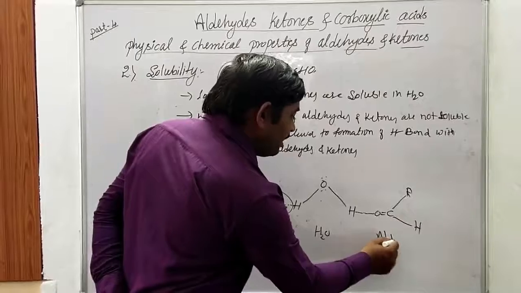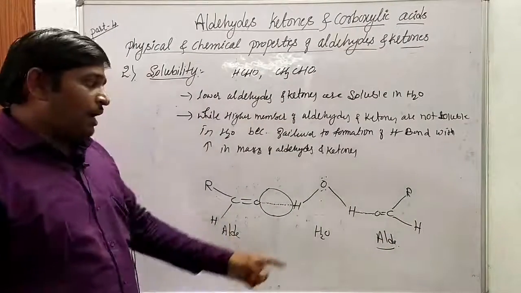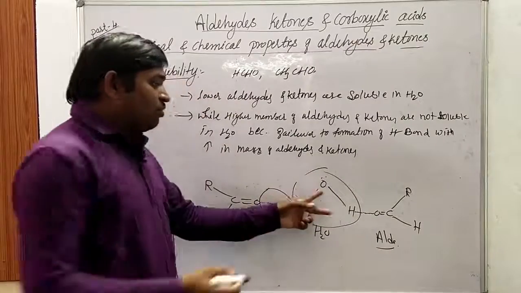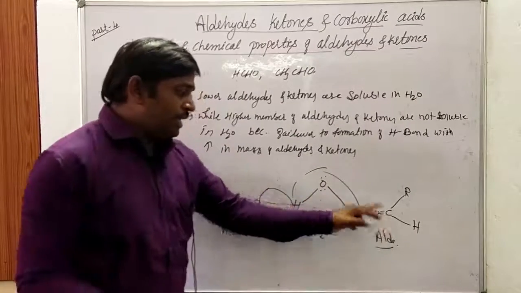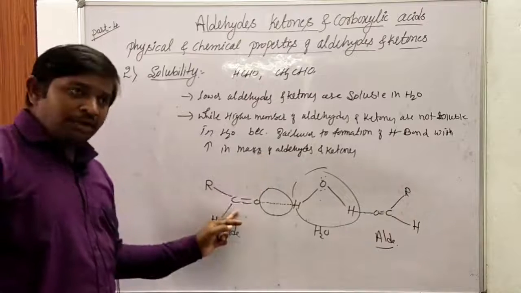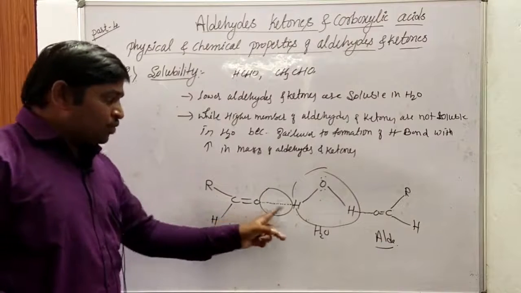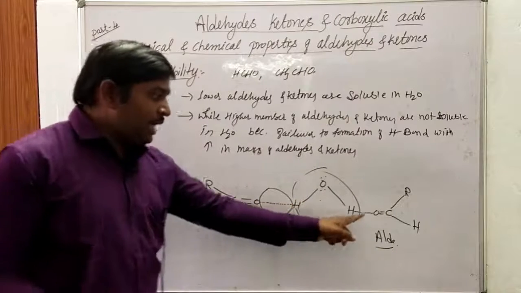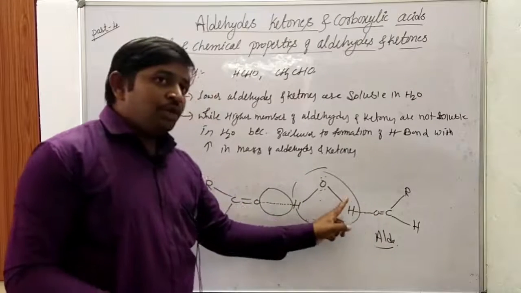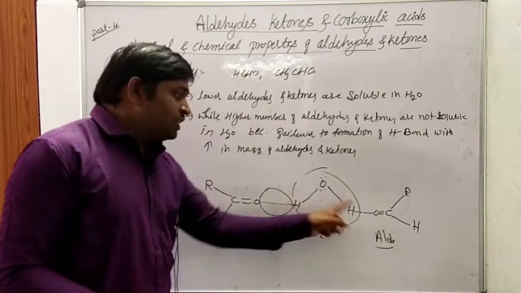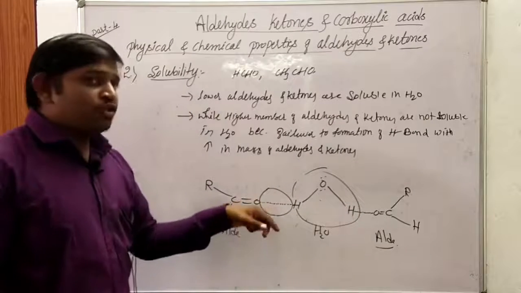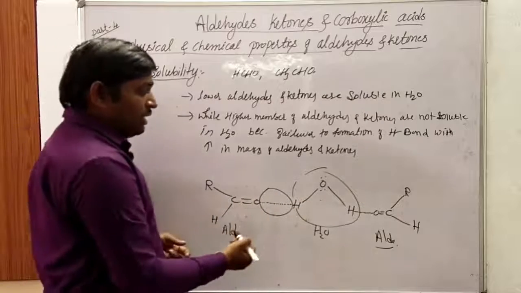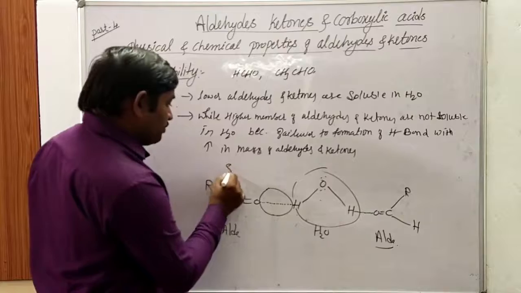A number of aldehyde molecules can make hydrogen bonds with water molecules. So this is a water molecule. This water molecule can make a bond with an aldehyde. Here also this water molecule can make a bond with an aldehyde. Here a bond takes place between the highly electronegative atom of oxygen and hydrogen. Due to this, intermolecular hydrogen bonding takes place between aldehyde and water molecules. That is the reason we observe that these are soluble in water.